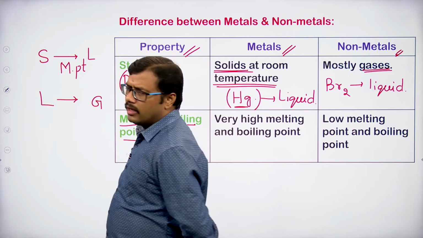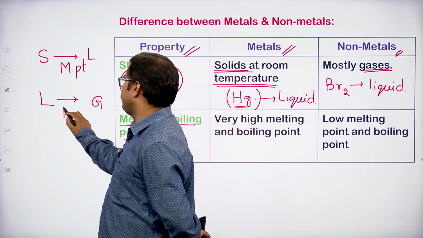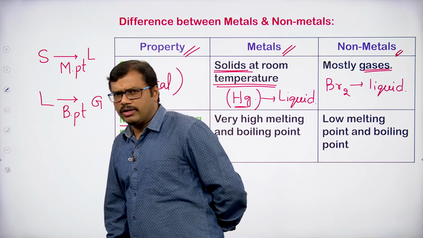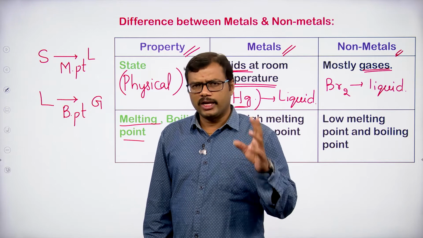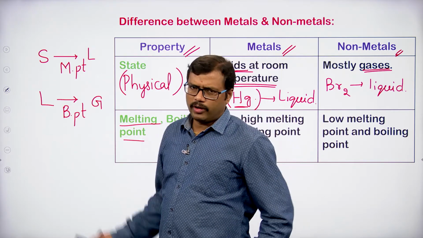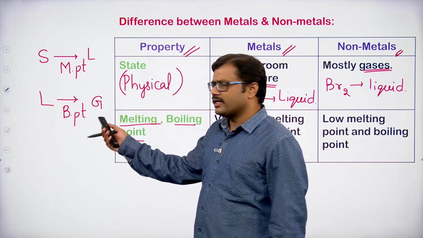A liquid can be converted into gas at its boiling point. The temperature at which a solid can be converted into liquid is called the melting point, and the temperature at which a liquid can be converted into gas is called the boiling point.